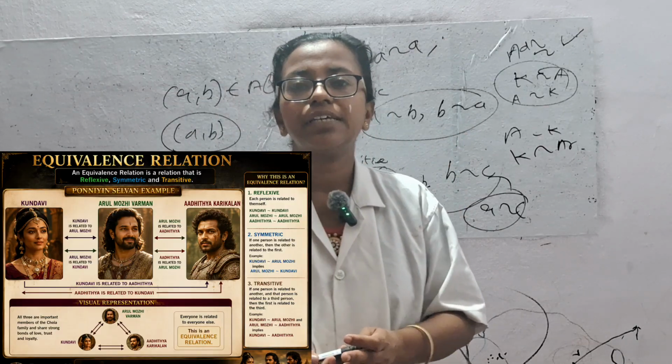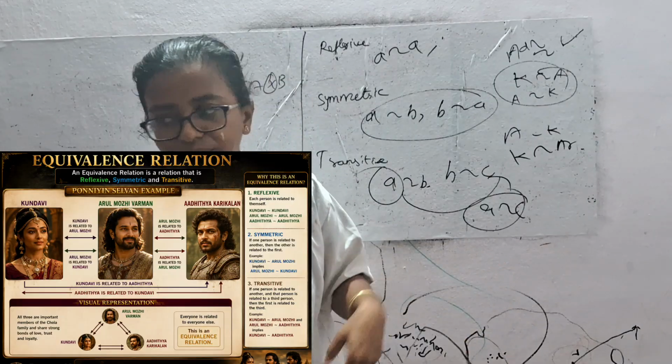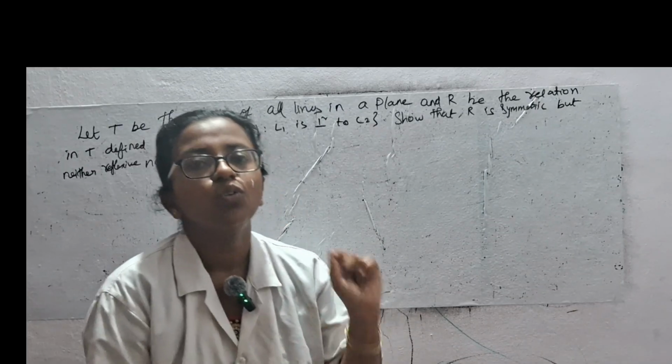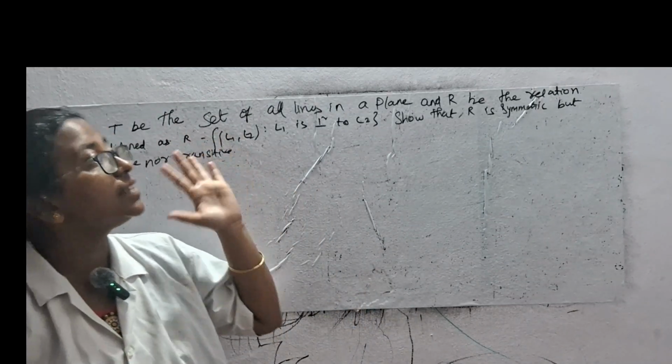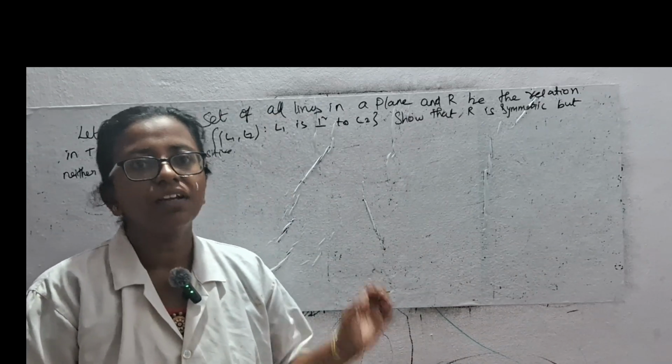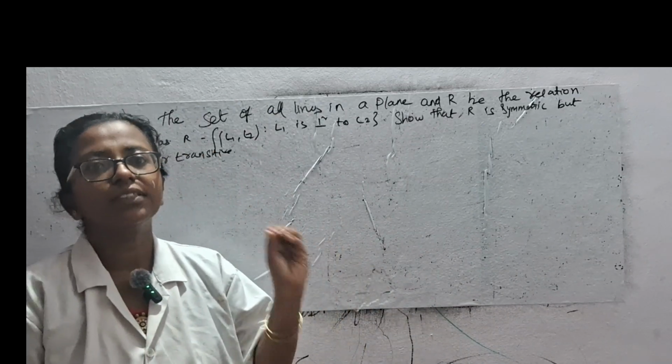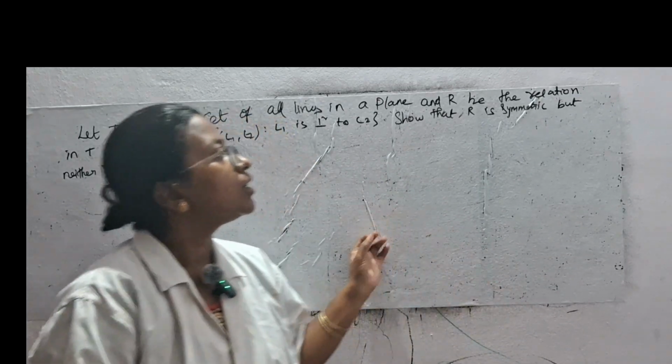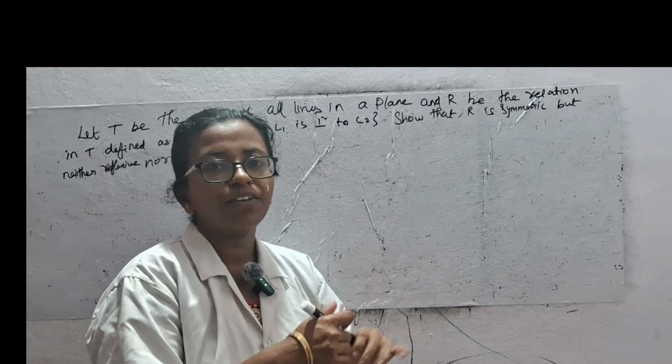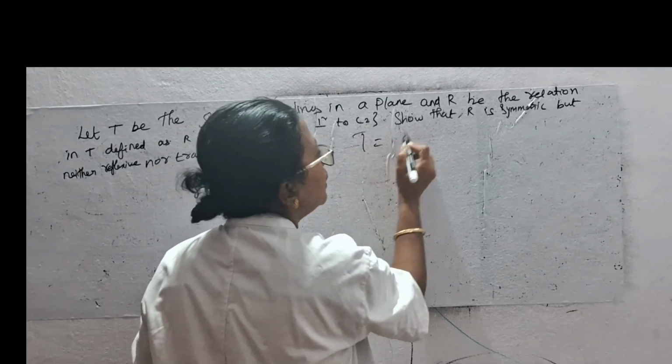Next, I'm going to show some problems. Let's take one problem. Let T be the set of all lines in the plane. We have one set with the lines. R be the relation.